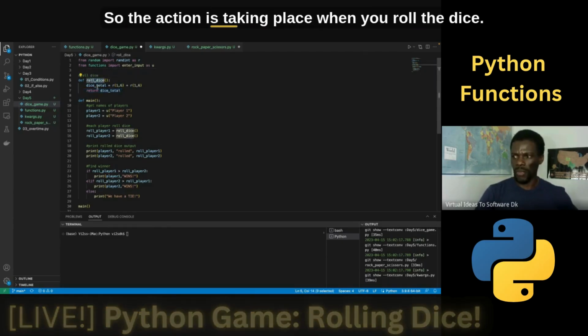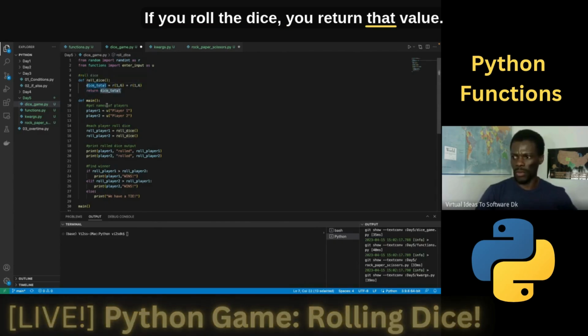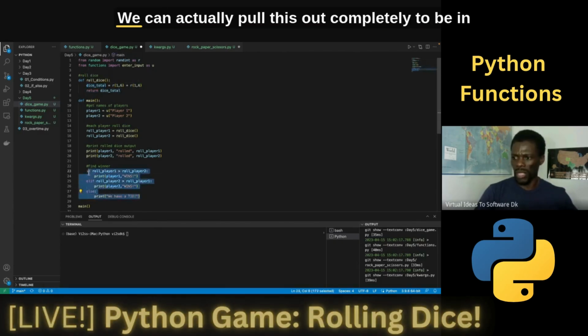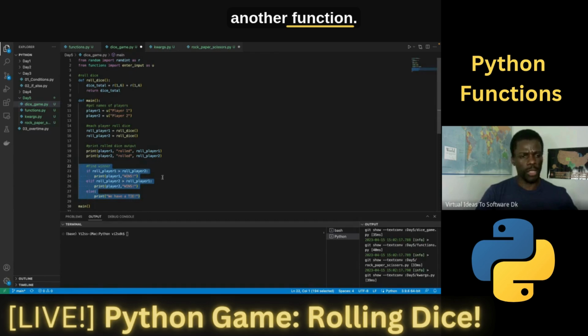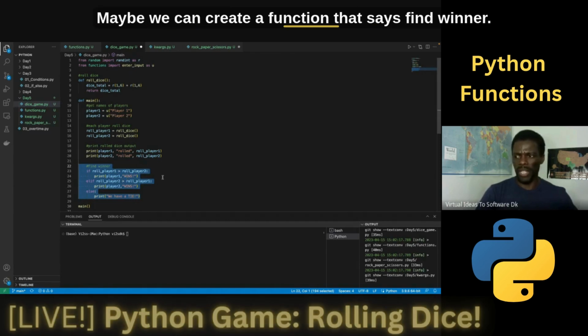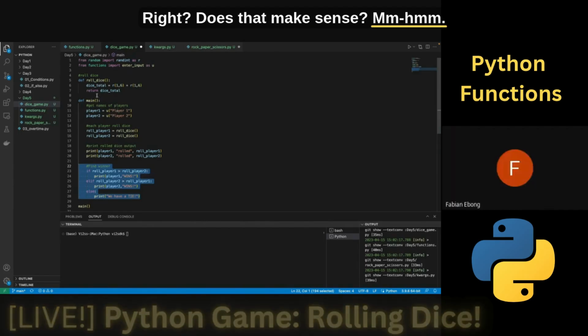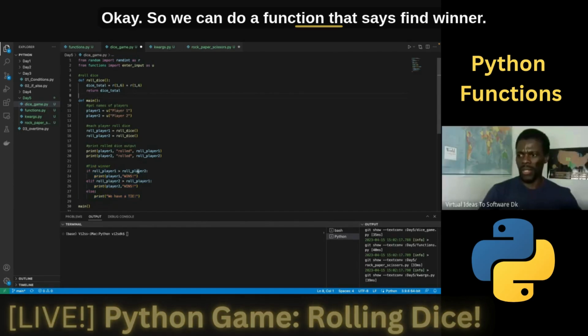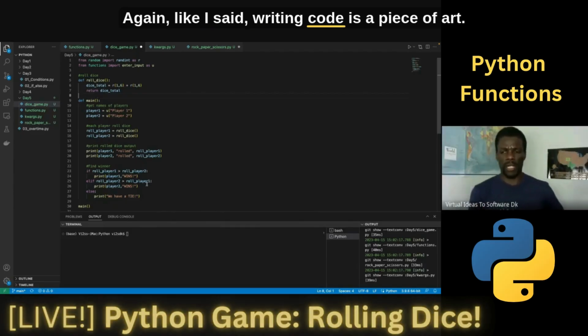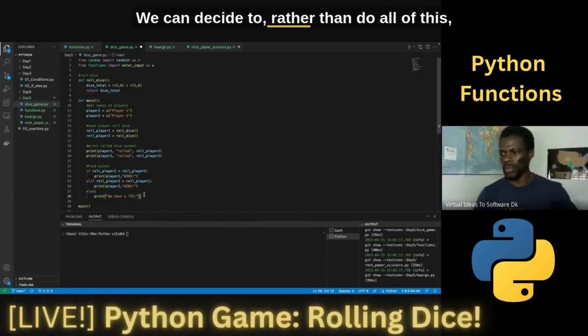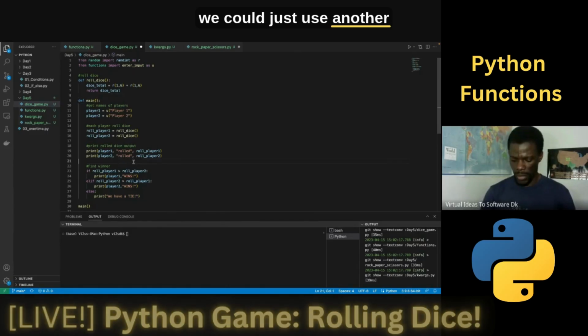So the action is taking place when you roll the dice. If you roll the dice, you return that value. Now we are comparing these two. We can actually pull this out completely to be in another function. Maybe we can create a function that says find winner. Does that make sense? Okay. So we can do a function that says find winner. Again, like I said, writing code is a piece of art. It's up to you. We can decide to, rather than do all of this, just use another function